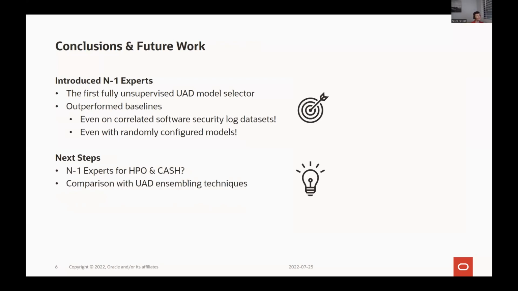It would also be interesting to compare it against ensembling techniques, which are intuitively related. Finally, it may be possible to add some enhancements to counteract the situation that can arise if you have a large number of poor quality expert models.